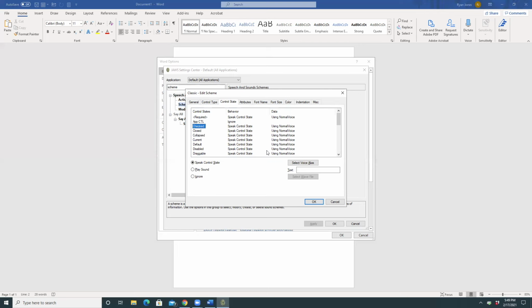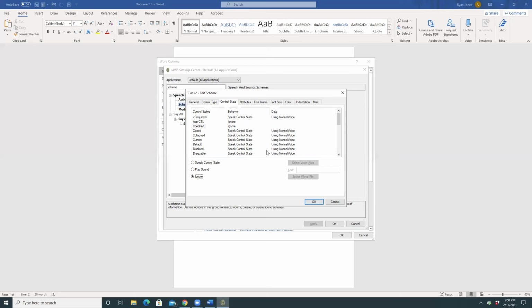Speak control state radio button checked. 1 of 3. So here's a radio button that defines what JAWS will do. The one that it's set on now, speak control state radio button checked 1 of 3, is speak control state. But if I down arrow, play sound radio button checked 2 of 3. Ignore radio button checked 3 of 3. So there's play sound or ignore. Well, I don't want JAWS to ignore it. I actually want it to play a sound to indicate to me that something is checked.